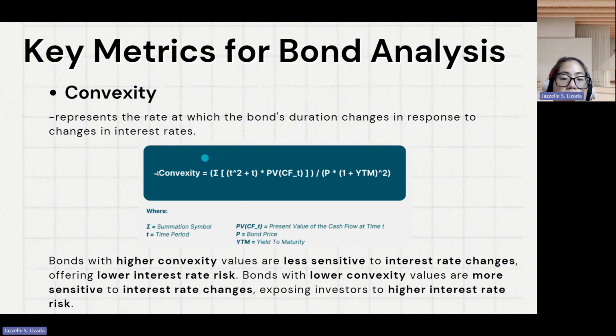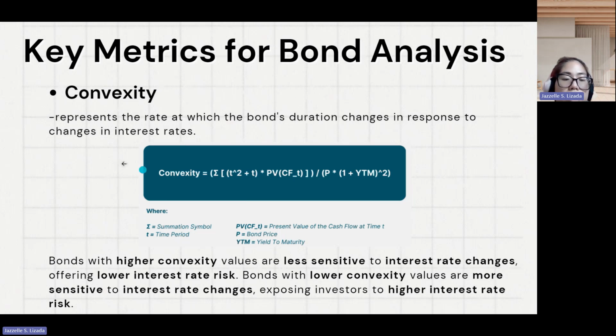This is the formula to compute the convexity. There's no simplified version of how to compute it, so it can only be computed in a financial calculator or statistical software. Convexity also considers the nonlinear response of a price to change in interest rates. So it is for bonds with a significant fluctuation in interest rates.